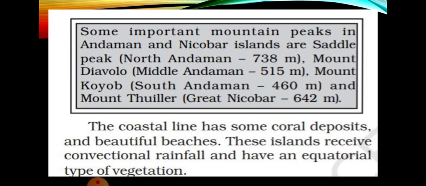Some important mountain peaks of this island are Saddle Peak, Mount Diavolo, Mount Koyob and Mount Wheeler. Among these, Saddle is the highest peak. The coastline has some coral deposits also. You can see corals in the Andaman. Beautiful beaches are present there, and they receive convectional rainfall. A huge amount of rainfall occurs, and they have an equatorial type of climate because they are near the equator, and equatorial vegetation can also be seen in this region.